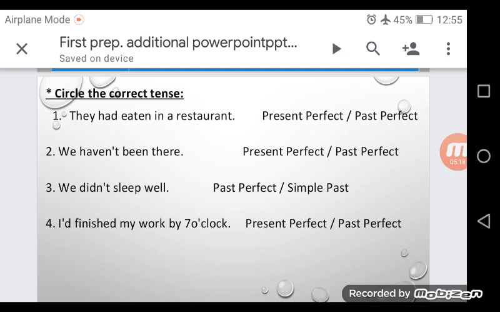3. We didn't sleep well. Past perfect or simple past, simple past. Simple past or past simple. Past simple. Number 4. I finished my work by 7 o'clock. Present perfect or past perfect. This sentence, past perfect. This is the short form for I had. I had finished my work by 7 o'clock. But we haven't talked about past perfect yet. Okay.